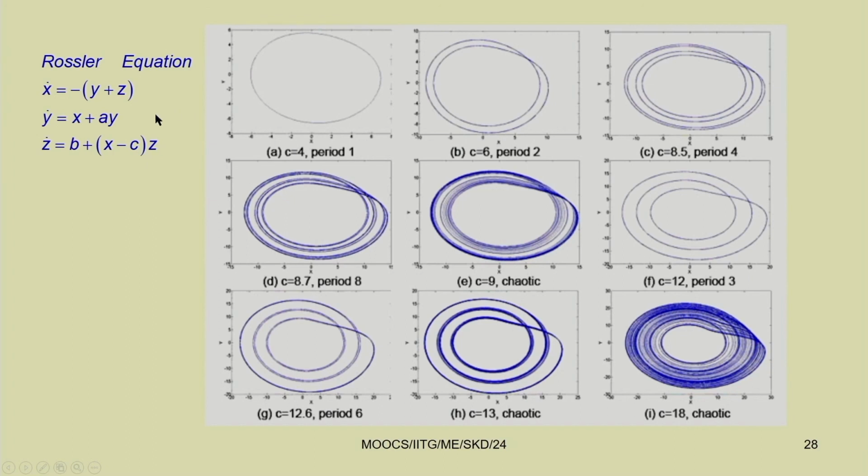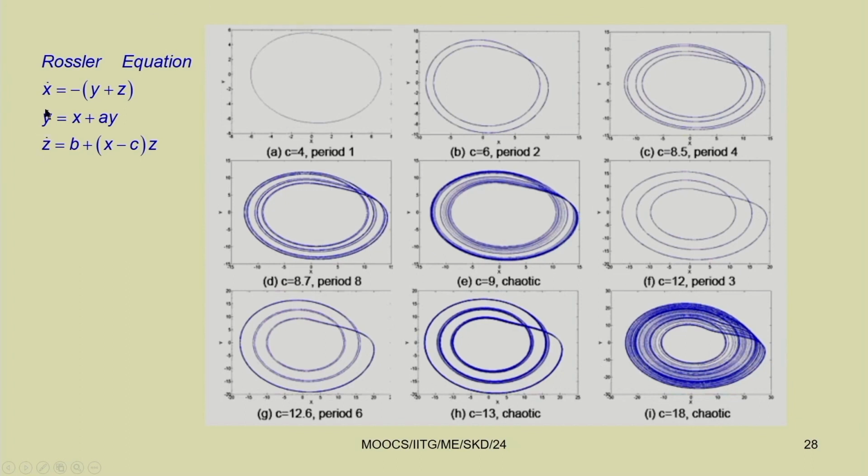By taking different values of the parameter c, one can get initially periodic, then 2 periodic. So, c equal to 8.5, we have period 4, then c equal to 8.7, period 8, period 9, period 12. So, different periods we can get.